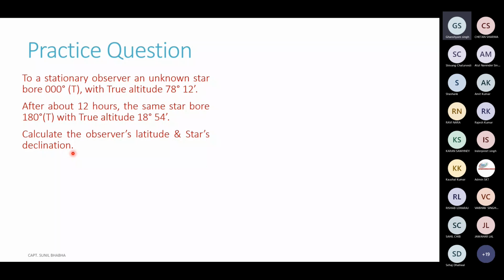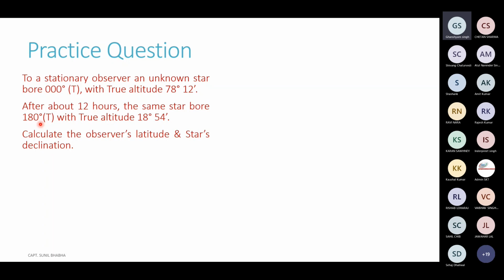So a very straightforward and simple looking question. You observe here that the star is bearing 000 at a particular time, and after about 12 hours it is again bearing 180. So at one time it was north, at another time it was south. This is only possible in case of a circumpolar body. Otherwise, bodies which are not circumpolar come north or south of the observer only once in 24 hours. Anyway, let's see how we solve these types of questions.